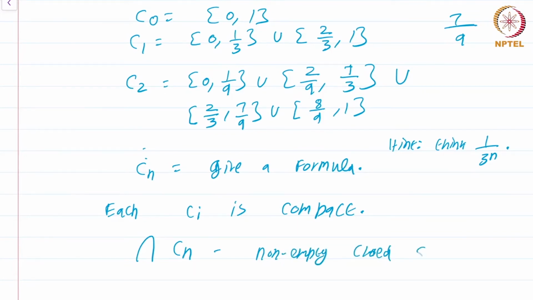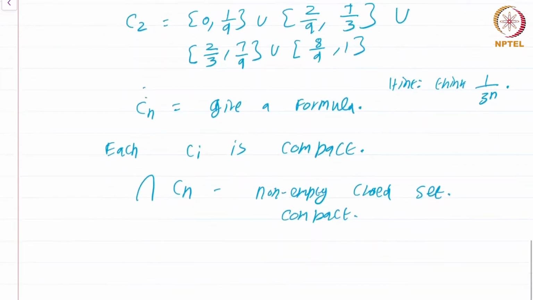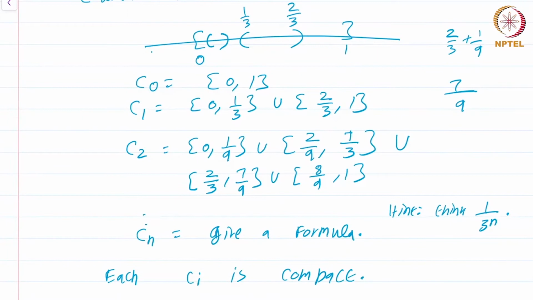Why is it non-empty? Because by Cantor's intersection theorem. It's a closed set because it's an intersection of closed sets, and it's also bounded, therefore it's compact. So we have defined this set C, the Cantor set, as the intersection of the sets obtained by successively removing the middle 1/3 starting with the closed interval [0, 1].